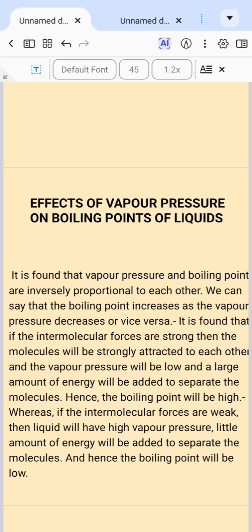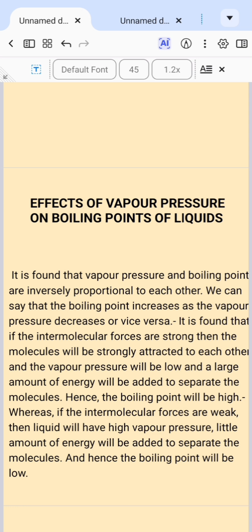So increase in temperature leads to increase in vapor pressure, but ultimately when the boiling point decreases and boiling takes place easily or earlier, more vapor pressure is formed. So in that case, the effect of vapor pressure on boiling is that if there is a liquid with a low boiling point, the vapor pressure will increase and vice versa. So, why is it that liquids have different boiling points?